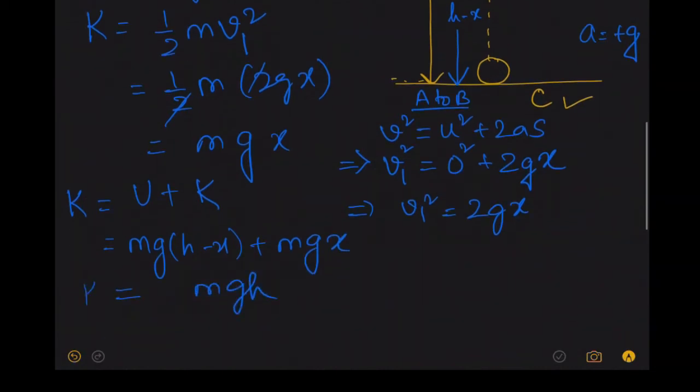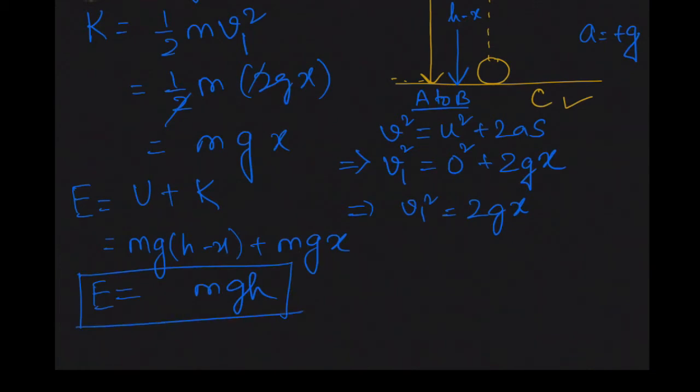This is my total energy actually. So you must remember that at point A also my total energy was mgh, at point B also it is mgh.